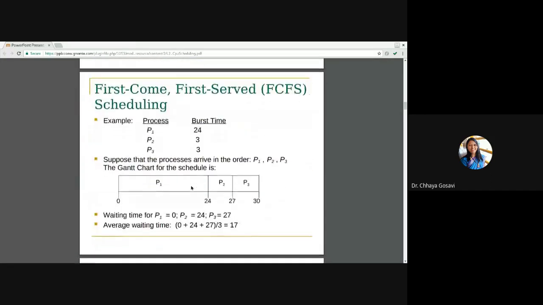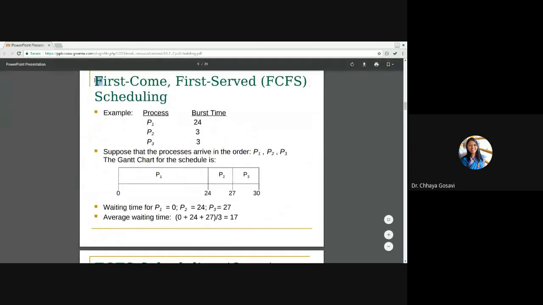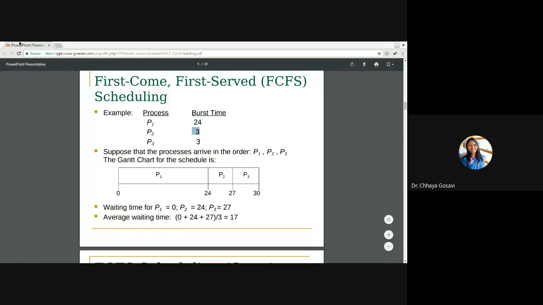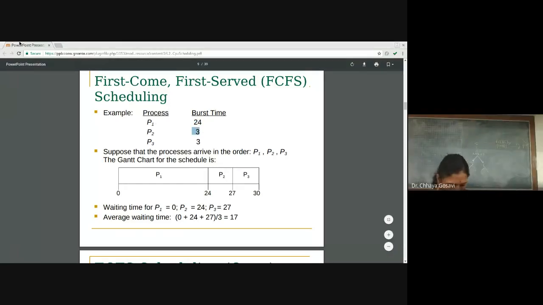I'll just introduce you to the first algorithm, first come, first serve. The first algorithm is FCFS, which is called first come, first serve. As the name says, the process that arrived first will be allocated the CPU first. So here we have three processes, P1, P2 and P3, and this is the burst time, the CPU burst time. We are talking about CPU burst, not the IO burst.